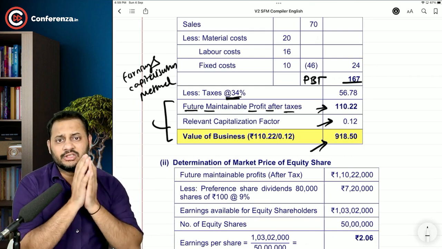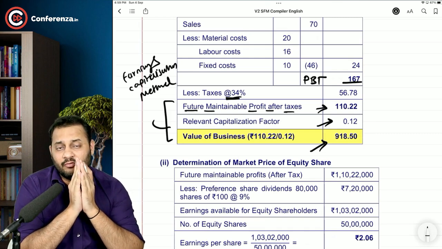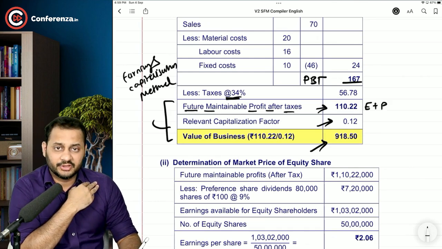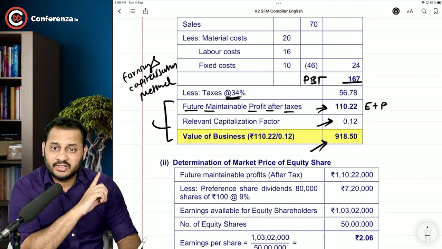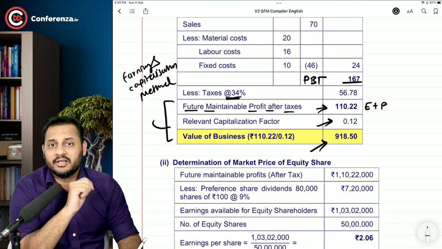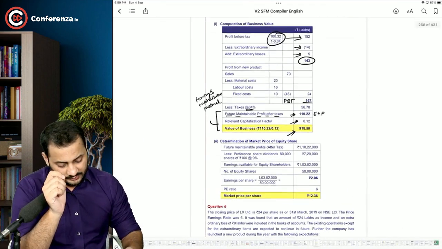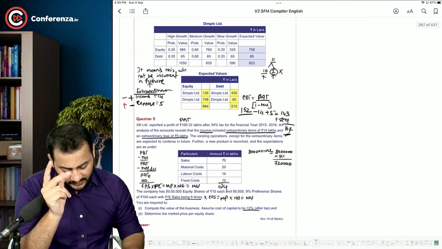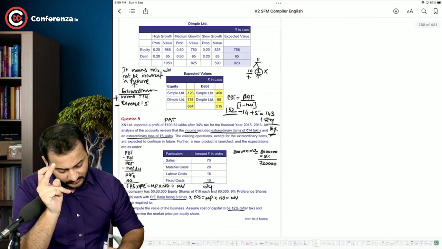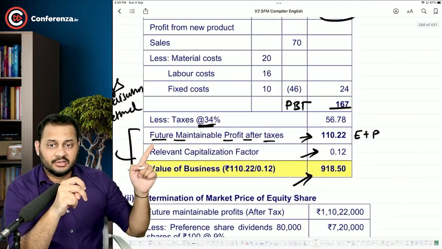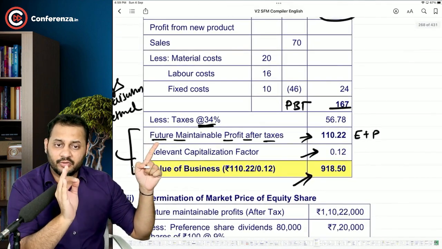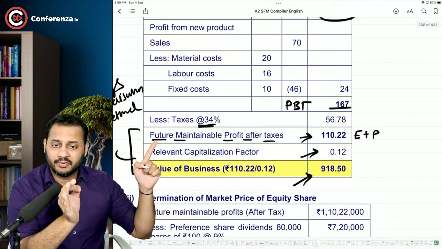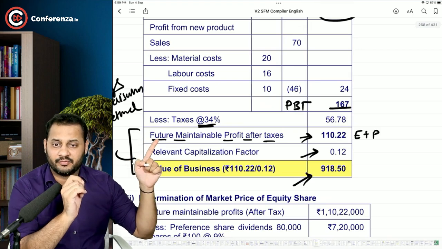Now this includes the preference dividend. What does that mean? This is the earning for equity shareholders plus preference shareholders, because the preference dividend is not yet deducted out of 110.22, right? Let me just see if the preference dividend is given separately or included in that. Yeah, included in that. Now understand, this profit is for the equity shareholder and the preference shareholder. It means that the equity dividend and the preference dividend should be paid out of this profit.